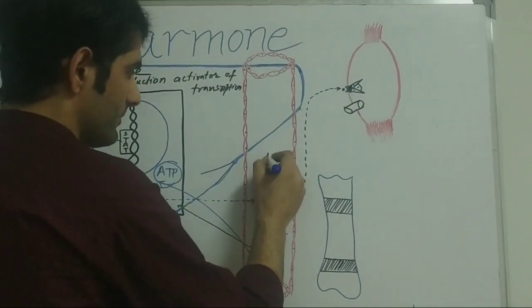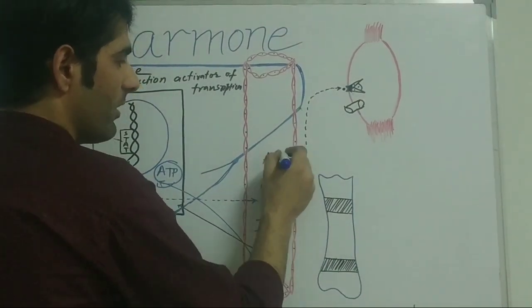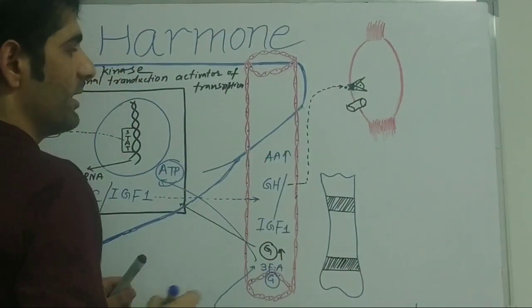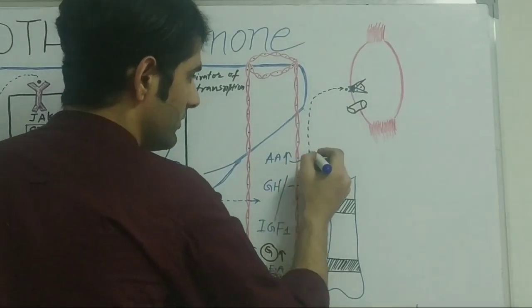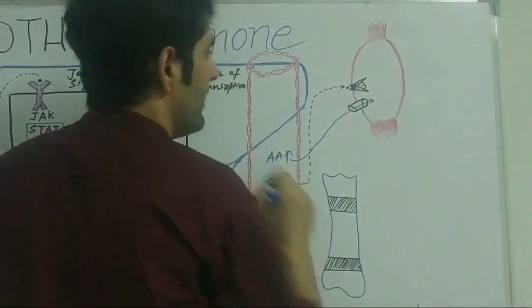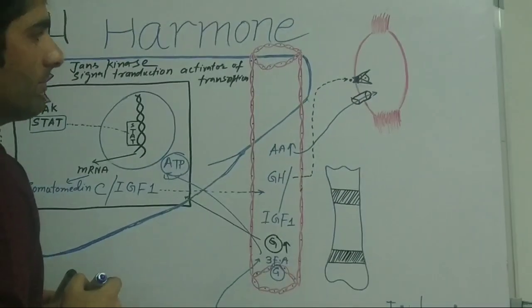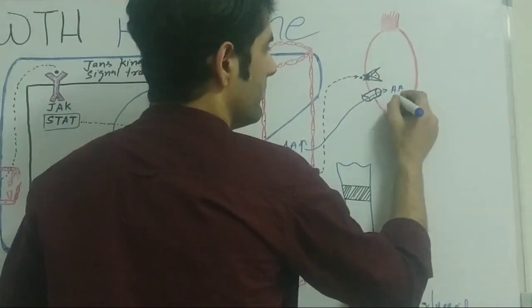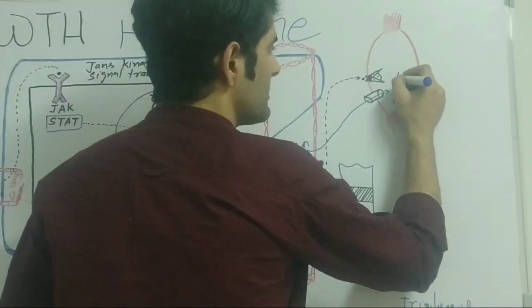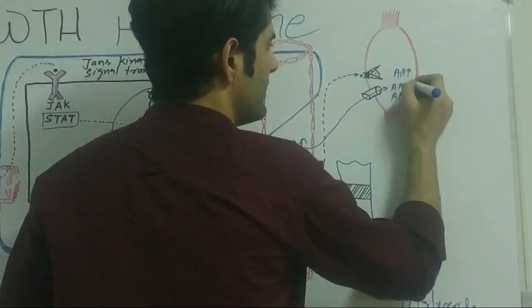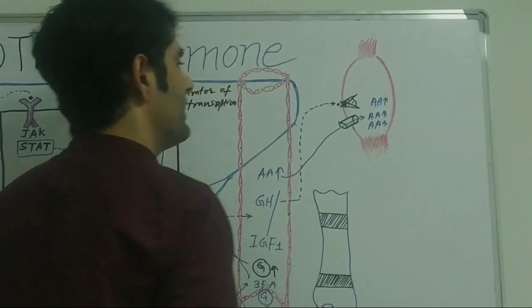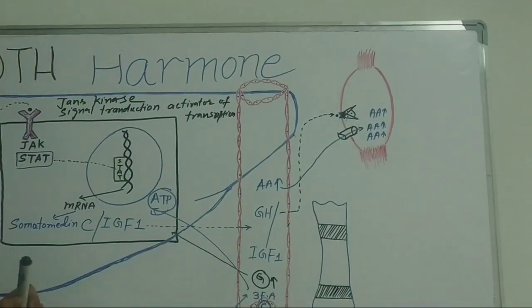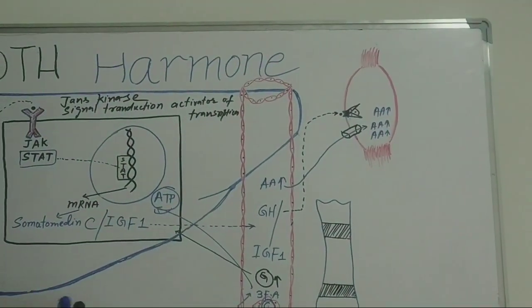In the blood, when there are a lot of amino acids, these amino acids will shift to these channels and will enter into the muscles. Now the amino acids will increase in the muscles. When there are a lot of amino acids in the muscle, what will the muscle do?